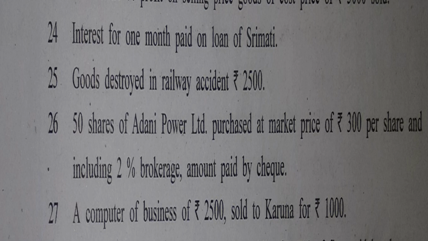So the transaction on 24th of August says interest for 1 month paid on loan of Srimati. Interest is paid, so first of all, this is our expense. And when was a loan borrowed from Srimati? On 2nd of August, if you remember, and if not, please check page number 82, where illustration 12 starts.